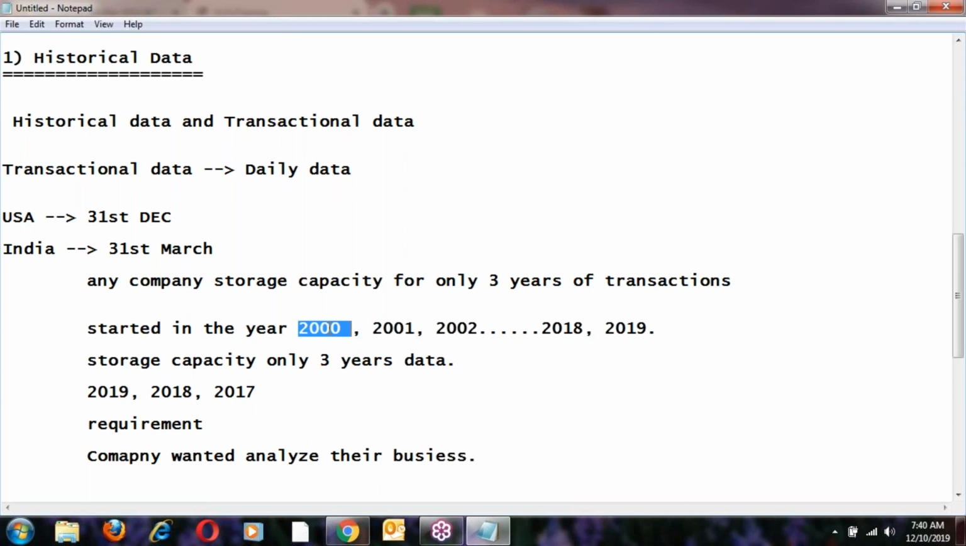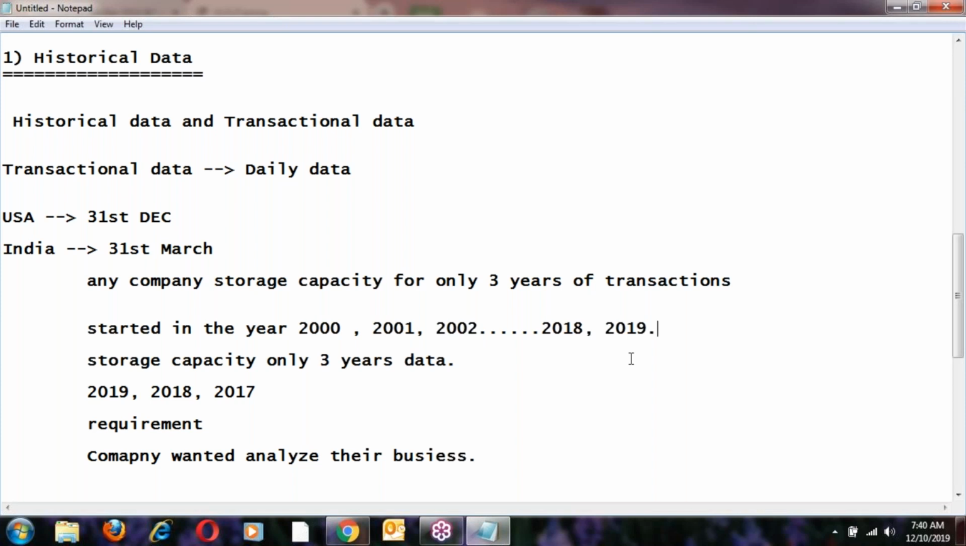Maybe some companies want to analyze from the beginning, right? The year 2000 December month, how many? 2001 December month, 2002, 2003, 2004, up to this, right? Every year's December month they should analyze transactions, so whether the business is growing or not, they have to analyze that. Every transaction they should analyze.